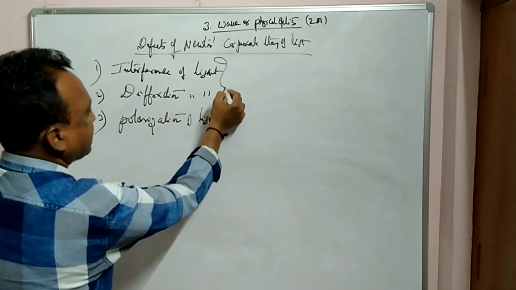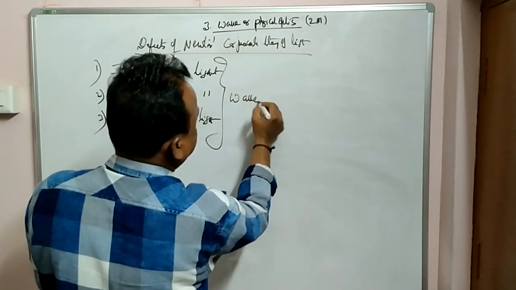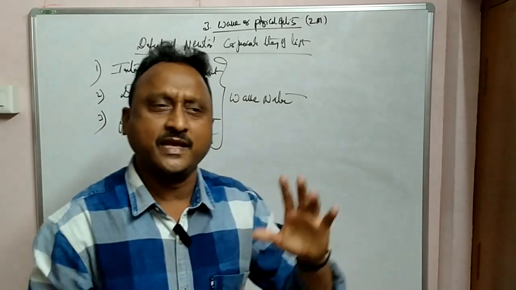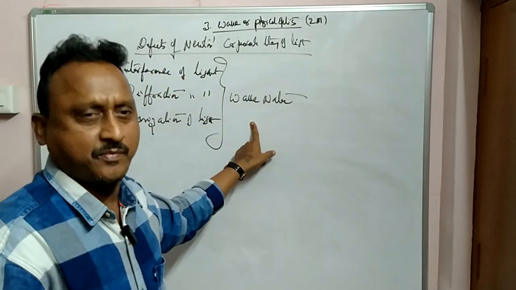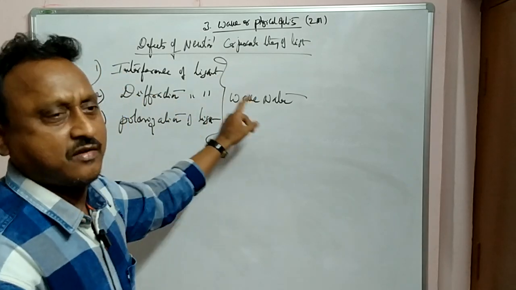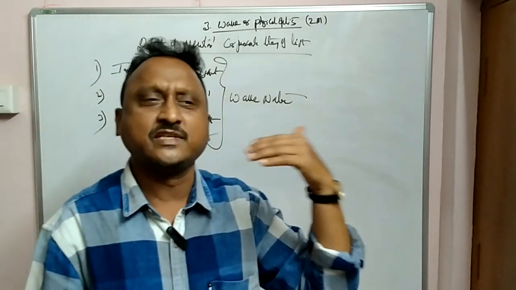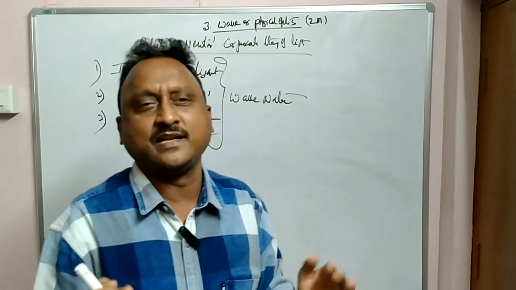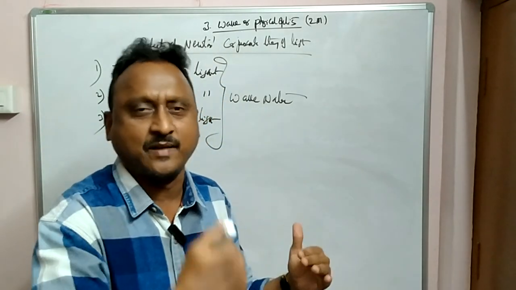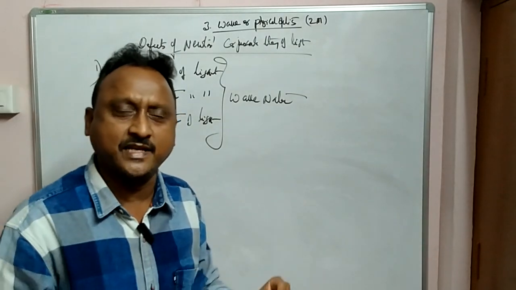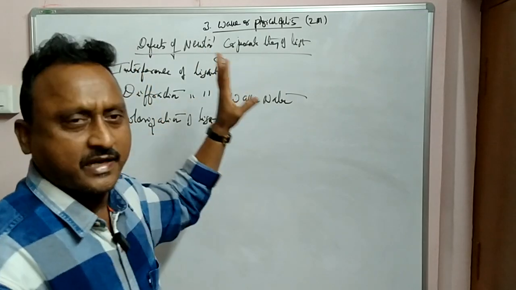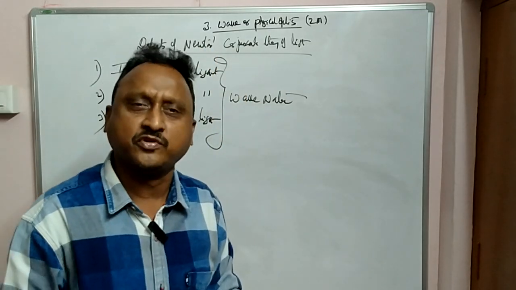Because all these are wave nature, not particle, he could not explain properly, and these were the drawbacks in Newton's corpuscular theory. He failed to explain interference, diffraction, and polarization of light. This was explained successfully later on by another scientist, Thomas Young, by YDX. Later on we will be studying in this chapter the YDX experiment, that is Young's double slit experiment. Later on those scientists proved this. So these are the main failures of Newton's theory.